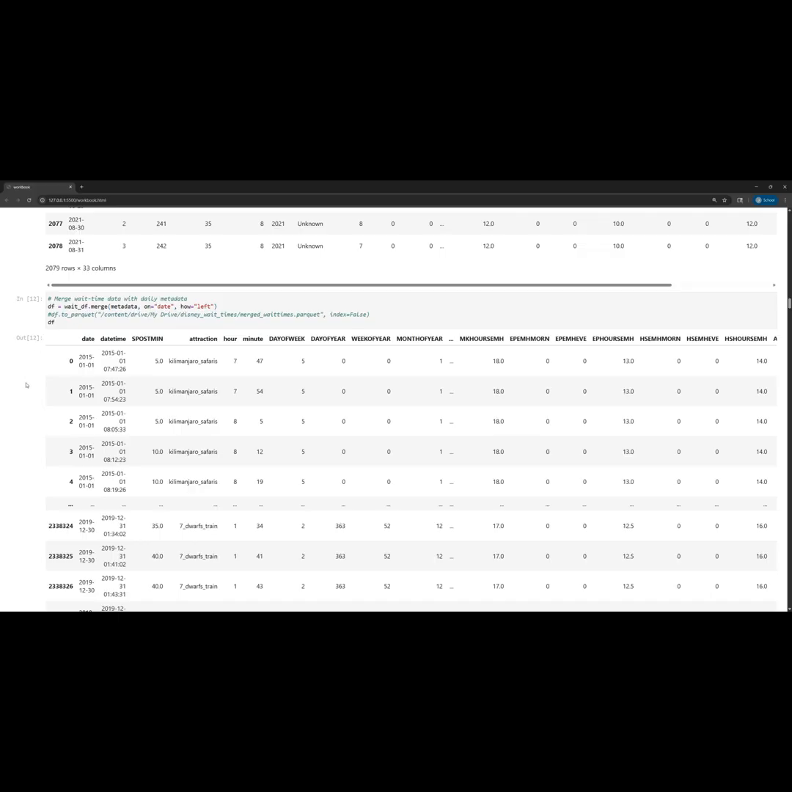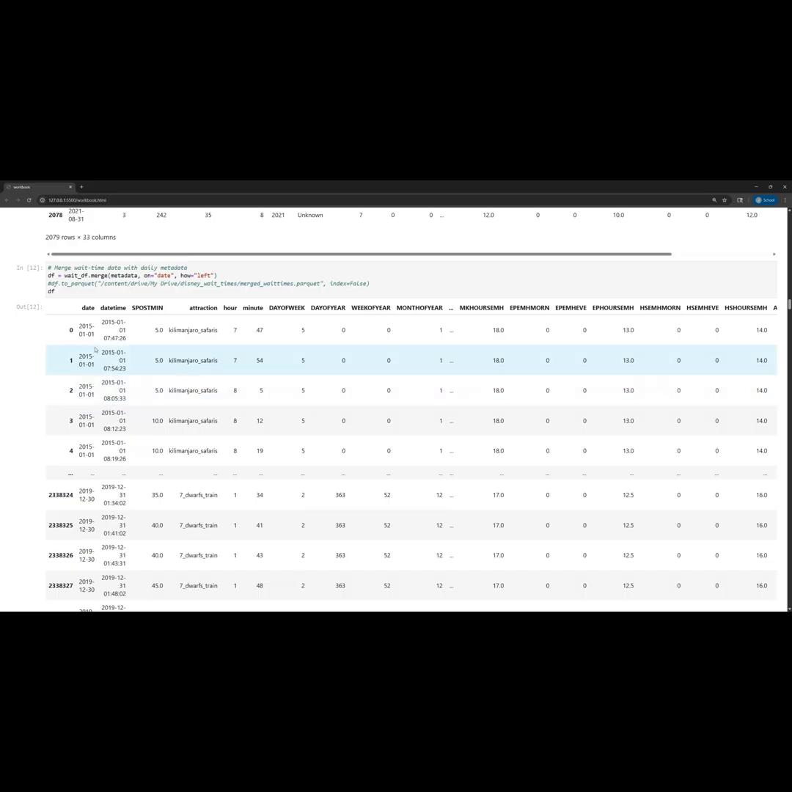I took this metadata and merged it with my wait time data, which gave me essentially this data frame. So now we have date time, the wait time, the attraction, the hour, and the minute of that wait time, and then all of the metadata associated with that particular day that came from the metadata CSV. And this is what I'll be using to train and then test my model. So I'll be using some or all of these different features to predict this wait time.